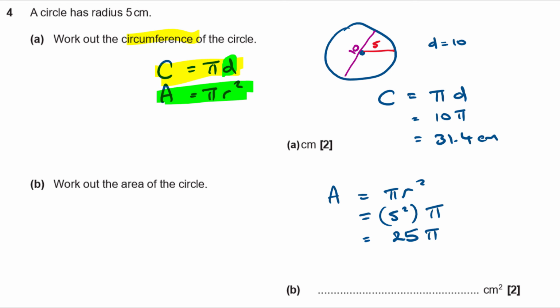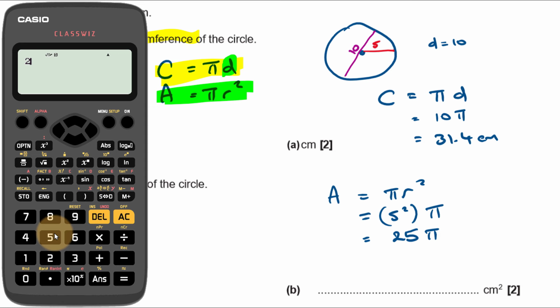What's that? Tap that into the calculator. So 25 times pi. You've got a little pi symbol on your calculator, so just use that. So that's 78.5 and change according to my calculator. Just going to round it off to 3 significant figures. 78.5.